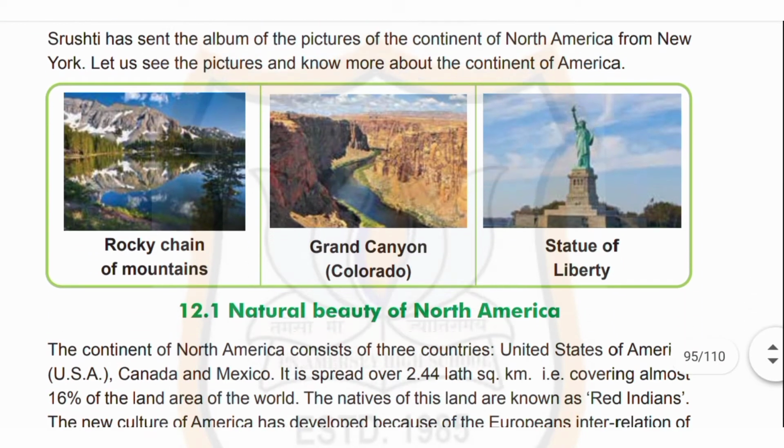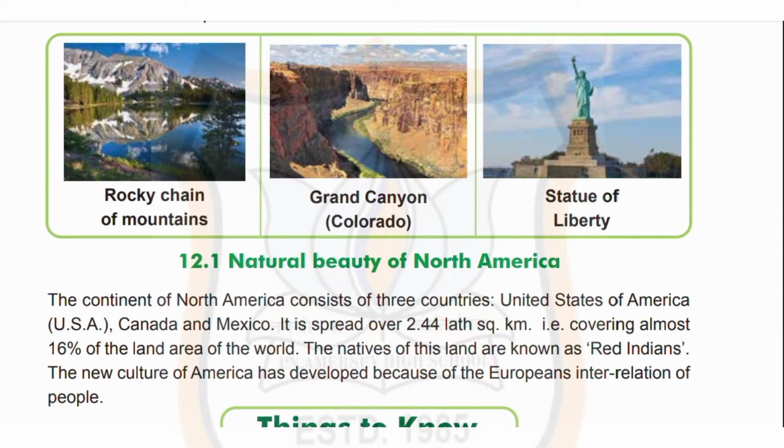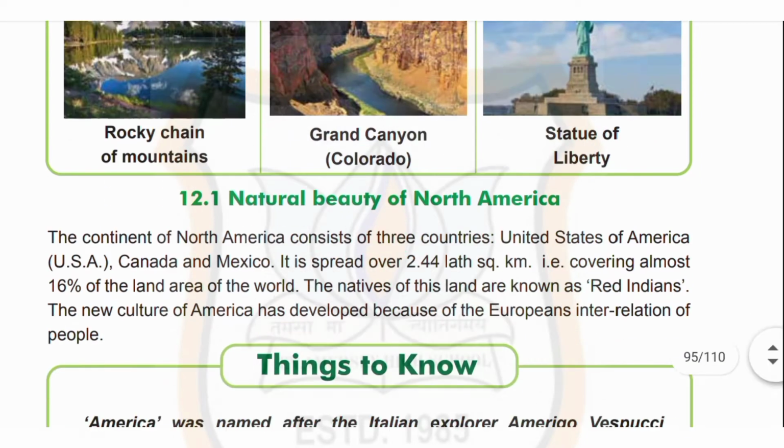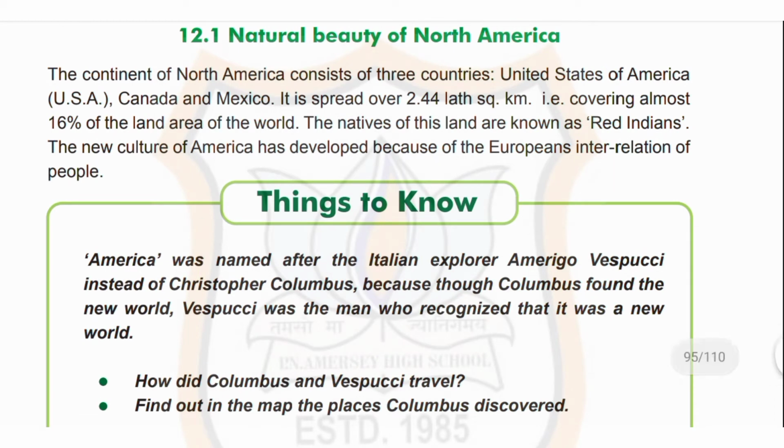So children, see the picture 12.1, Natural Beauty of North America. First picture is of the Rocky Chain of Mountains, second is the Grand Canyon, and third is the Statue of Liberty. The continent of North America consists of three countries: United States of America, that is USA, Canada and Mexico. It is spread over 2.44 lakh square kilometers, covering almost 16% of the land area of the world.